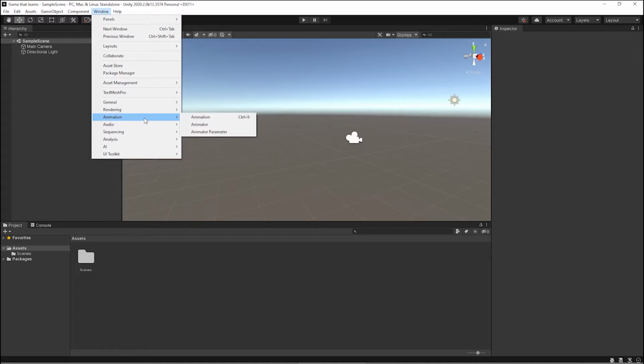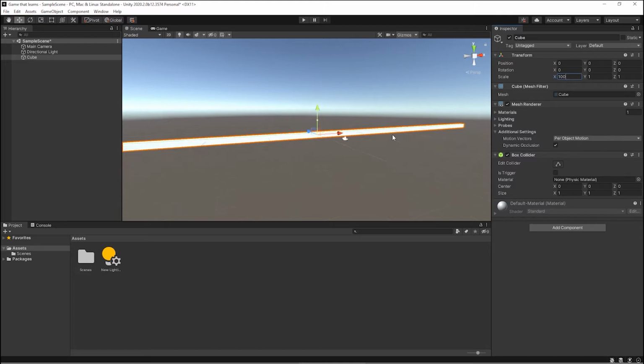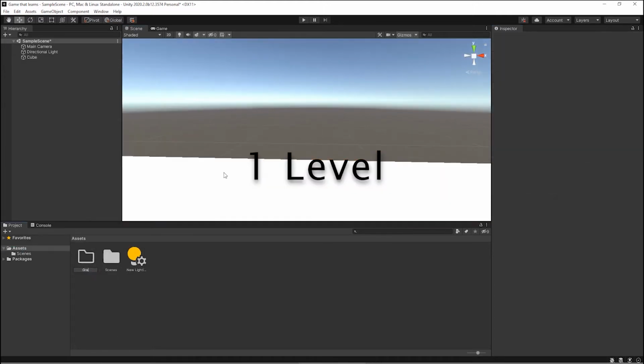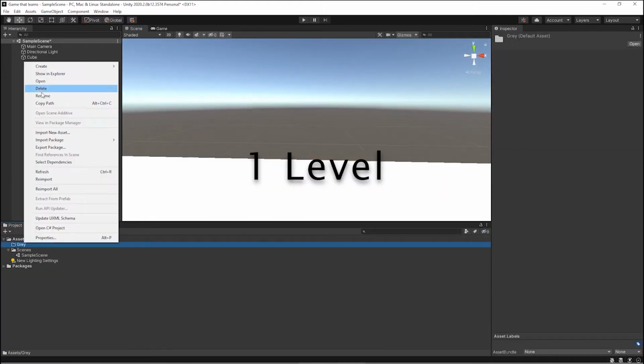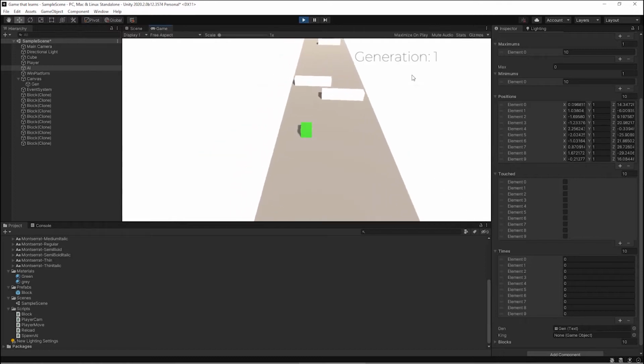That was a very over-exaggerated basic of AI. I couldn't dive too deep, sorry. Here's the idea. There's only one level, and the only thing that changes is what kills the player, which is the block. There are 100 tiles between the player and the endpoint. There are 10 blocks randomly placed between the end and the cube.